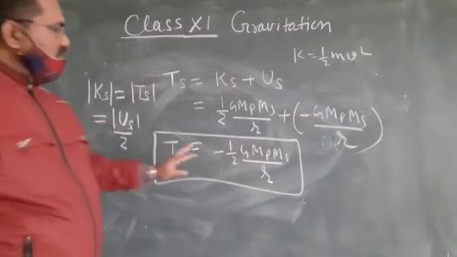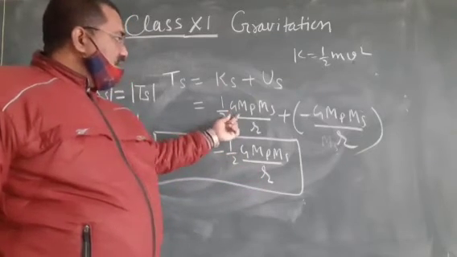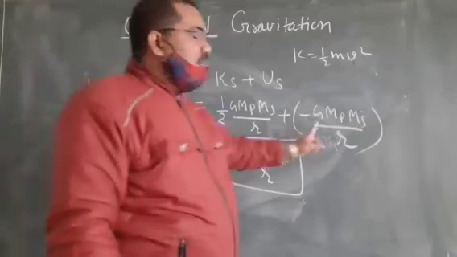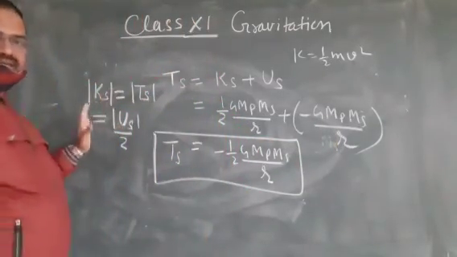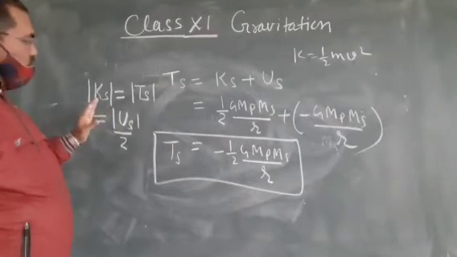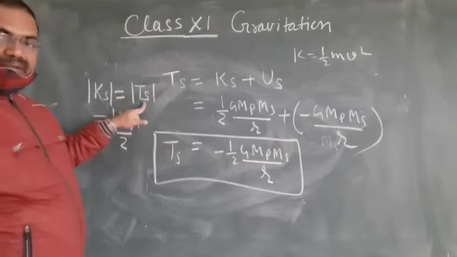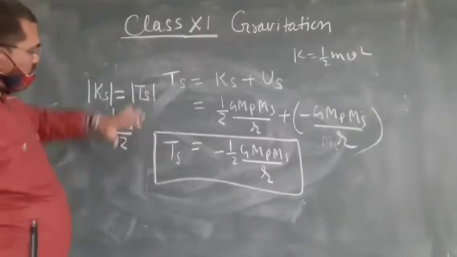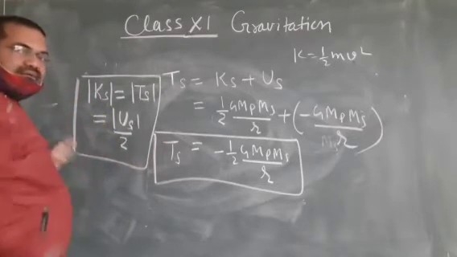So the magnitude of kinetic energy is equal to the magnitude of total energy, and it is half of the magnitude of potential energy. This is a very important relation, and you can write it for numericals.